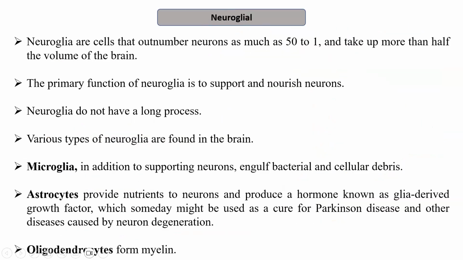So, besides neurons, in the nervous tissues, we have other types of cells which are known as neuroglial cells. Neuroglial cells outnumber the neurons. That is, they are more in number as compared to the neurons. We can say that for one neuron, there are approximately 50 neuroglial cells, and therefore they make up more than half the volume of the brain.